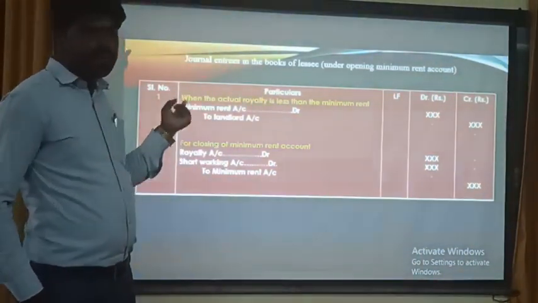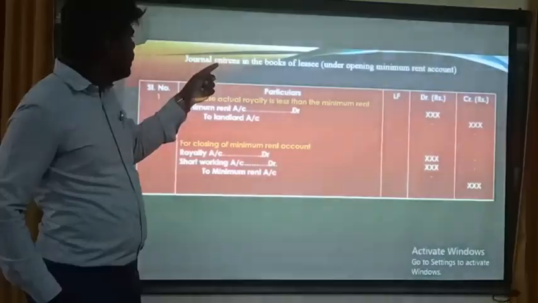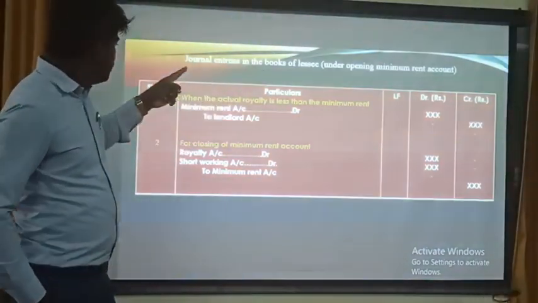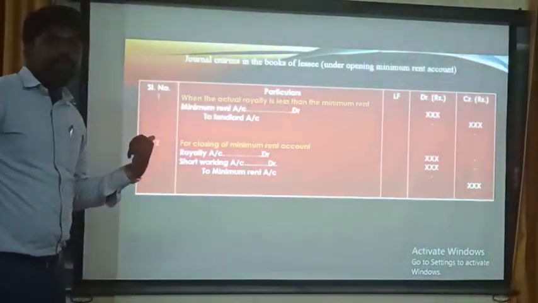Previous is that without opening minimum rent, but here under opening minimum rent. There are 2 entries in addition to previous.